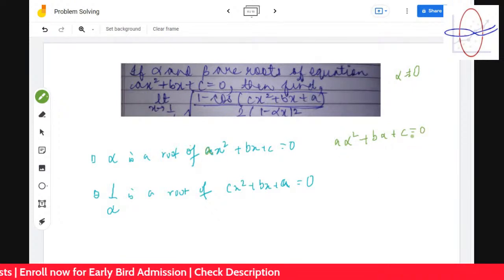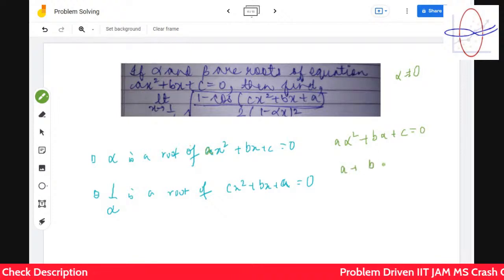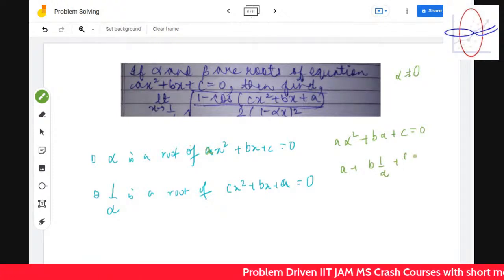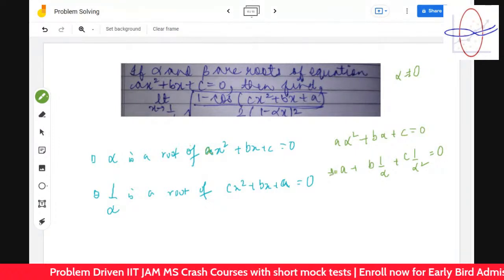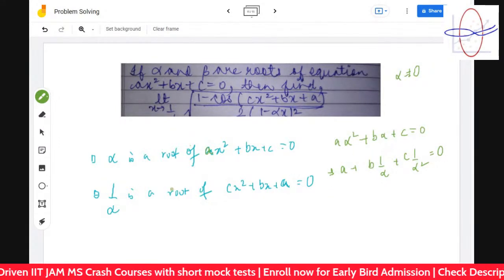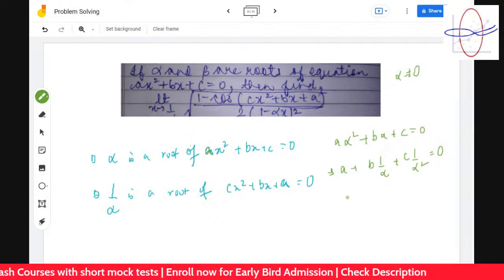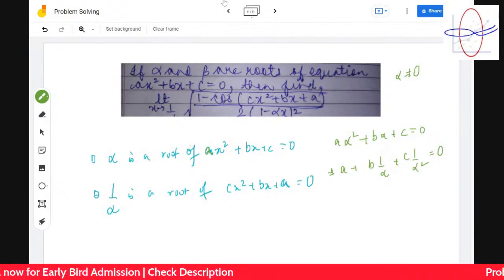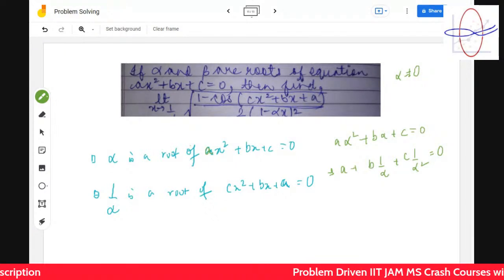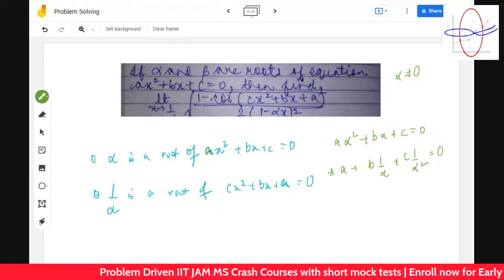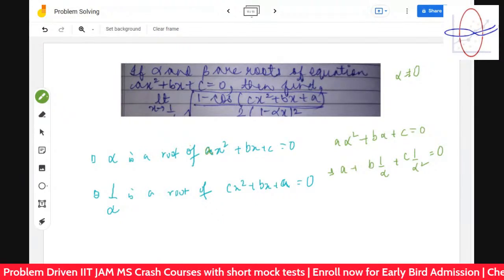So if you divide by alpha square, you get a plus b into 1 by alpha plus c into 1 by alpha square is equal to 0. So you get that 1 by alpha is the root of this equation. If you put x is equal to 1 by alpha, you get this equation. Do you see it, guys? All of you understood it? Others, did you understand?